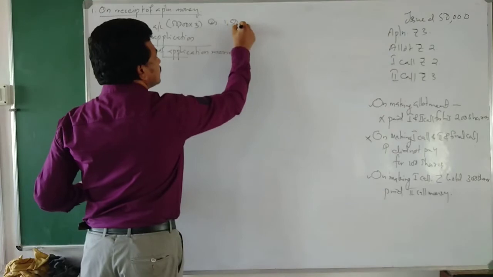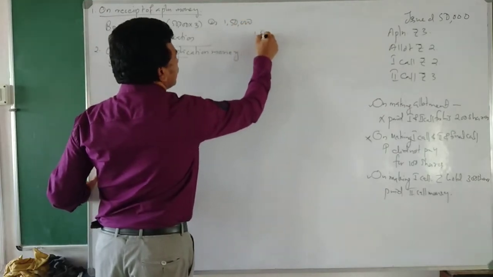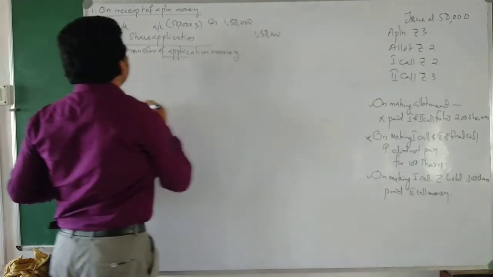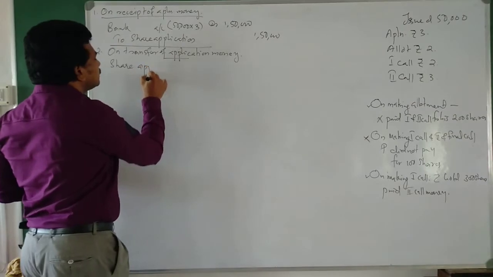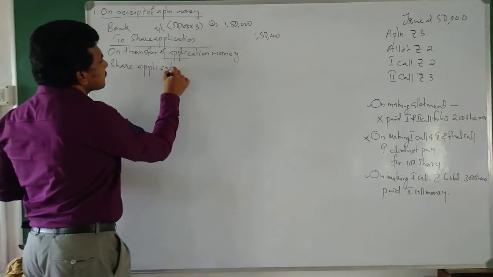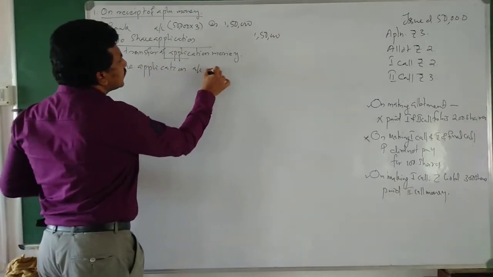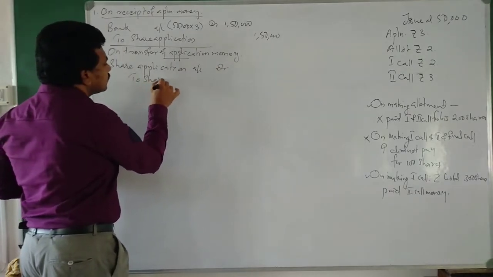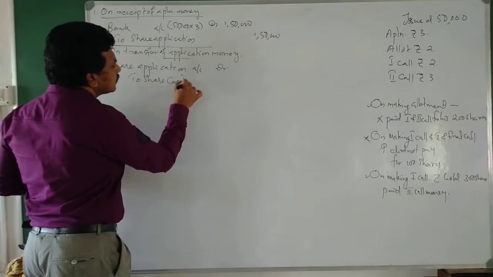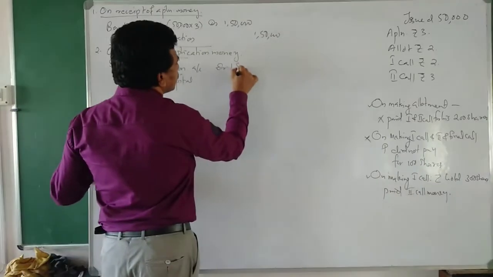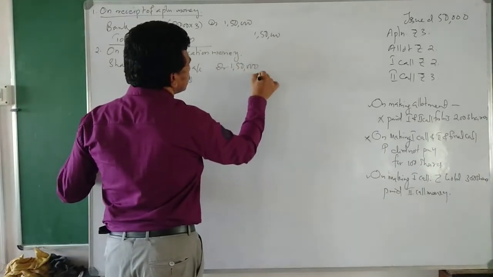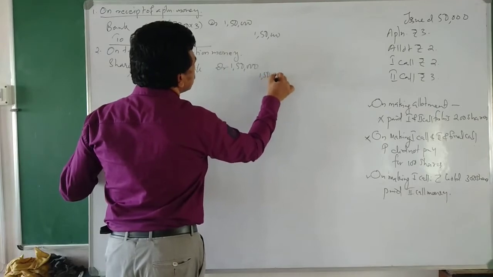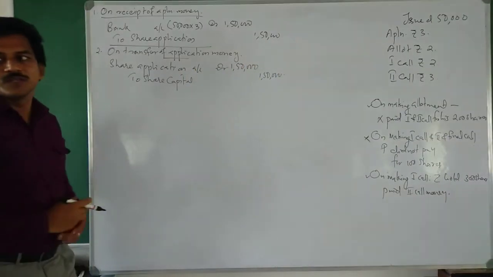Sorry, 1,50,000 here and 1,50,000 on the credit side.